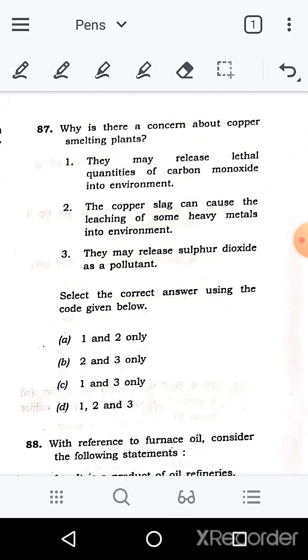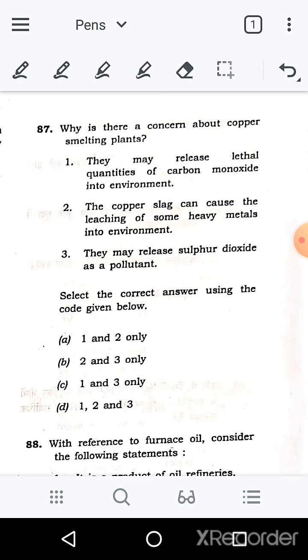जो अगला क्वेश्चन है वो है 87th क्वेश्चन, why is there a concern about copper smelting plant? काफ़ी न्यूज़ में रहा है ये कॉपर स्मेल्टिंग प्लांट. One is in Tamil Nadu, because of that so much trauma there, police has fired on people, crowd, and then there is some mishappening and all that. Then again it was in court, and in court they were asking to reopen it and all that. That was in the news. So if you were reading that, you can easily eliminate, you can easily do this question, right.